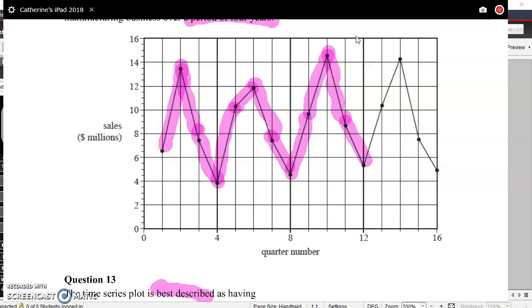So it's this same pattern throughout all of the years. And this pattern is repeating, and it's less than 12 months. So that's critical there.